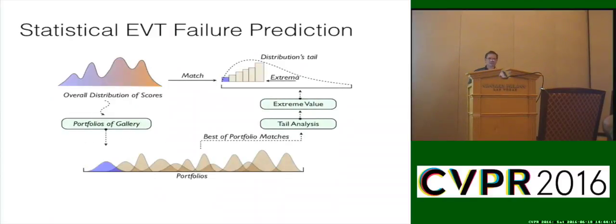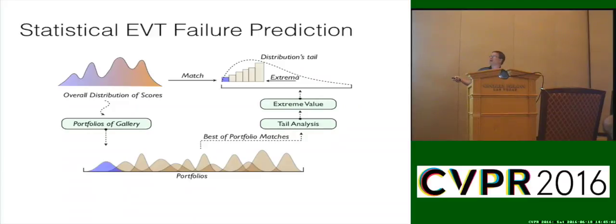So as Walter said, the idea of the way we're doing this is, if I have this overall distribution, I can think of a bunch of scores. If I'm doing recognition for an input, what I really have, even though this is my overall distribution of scores in my matching algorithm, I can really think of this as what we call a portfolio of galleries. And if you look at the use of extreme value theory on Wall Street, they're doing a portfolio of models. I really have the distribution of this input against person 1 in the gallery, person 2 in the gallery, person 3. And for each of those, I'm going to take the maximum score. That's how likely is it that it's person 1, 2, 3, 4, 5. And that leads me to this idea of why the extrema, the EVT theory, applies to this portfolio.